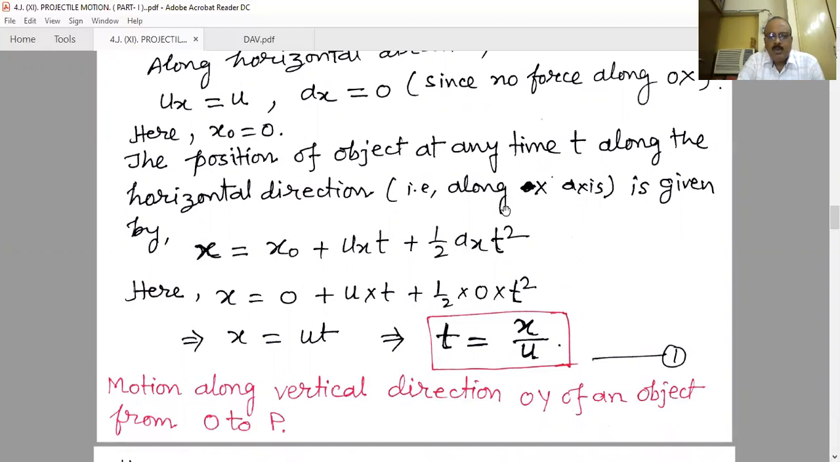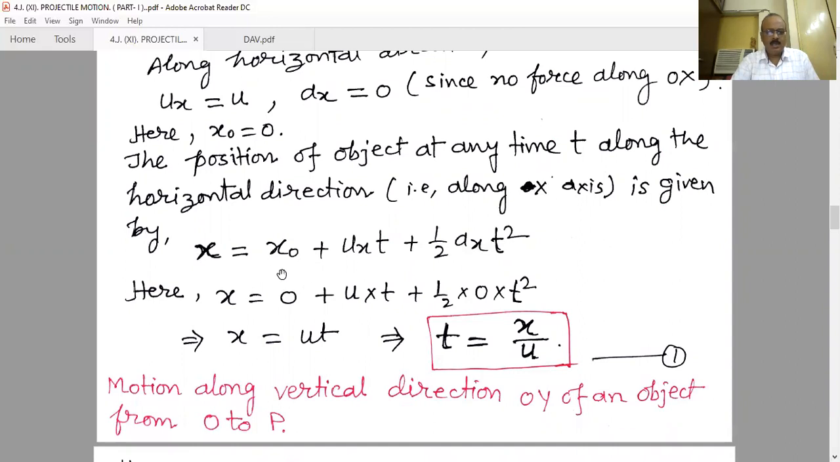Here we consider projectile motion as the combination of two one-dimensional motions. One is along the x-axis and another is along the y-axis. So when we have to find any quantity along the x-axis, we have to take the equation of the x components only.